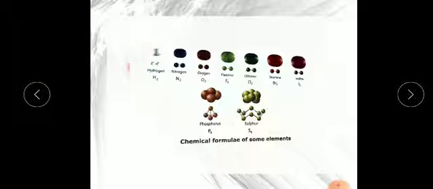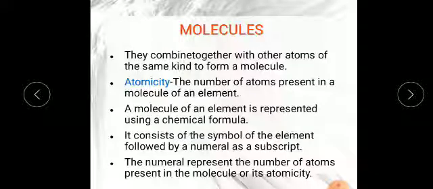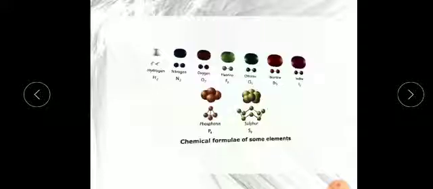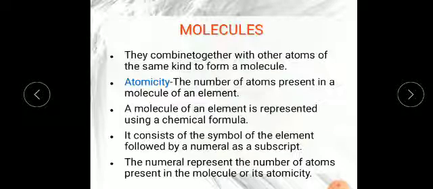Always remember this third point: a molecule of an element is represented by a chemical formula. The chemical formula of hydrogen is H2, nitrogen is N2, oxygen is O2, fluorine is F2, chlorine is Cl2, bromine is Br2, iodine is I2, phosphorus is P4 and sulfur is S8. These are the chemical formulas for molecules.